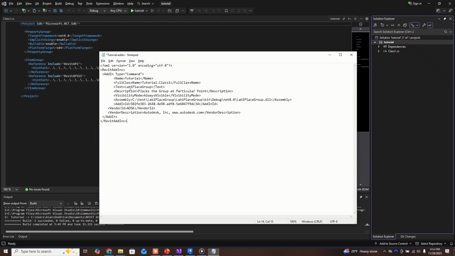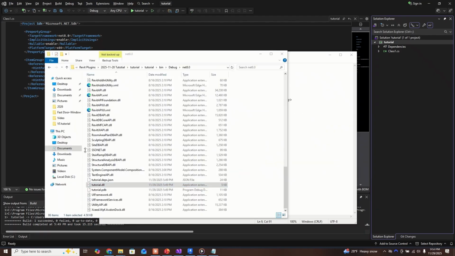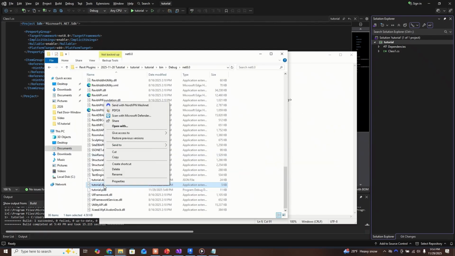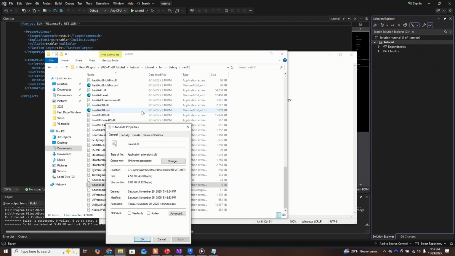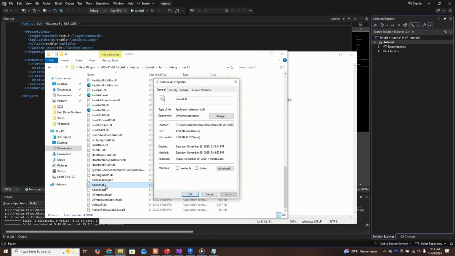Let's see, this stuff doesn't matter. Okay, assembly. So here you need to put the location of this DLL file that we opened earlier. So one thing you can do is you right click on tutorial.dll in our case. By the way, it's called tutorial because we named it tutorial.